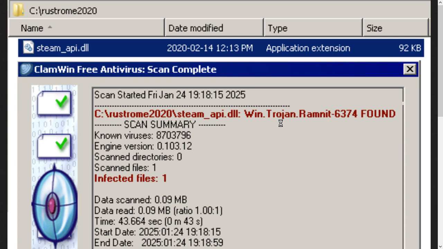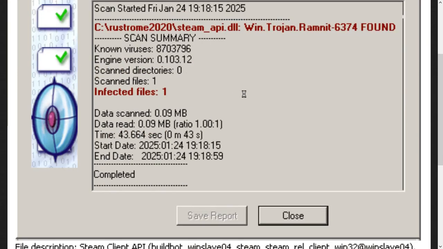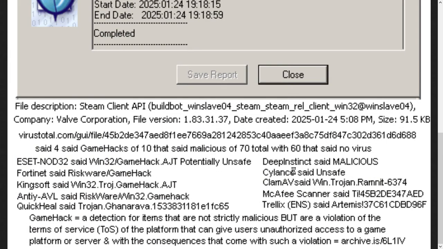This does not need an installer. I don't want to hear it. This is the second time I've done this extraction. Just the first time I did it and didn't make any notes. But yeah, ClamWin, free antivirus, called it a Trojan and some other things, but really it's just a game hack. All of these companies that flagged it in any way, especially one that just says malicious or unsafe and doesn't explain why, or the others that use obscure data that when you look it up you can't find out what they're talking about.